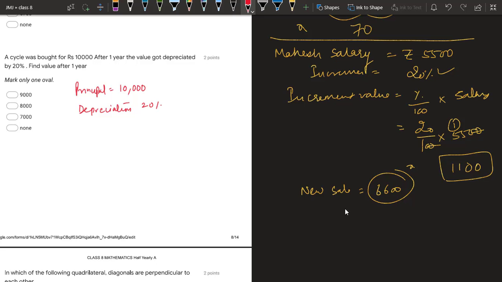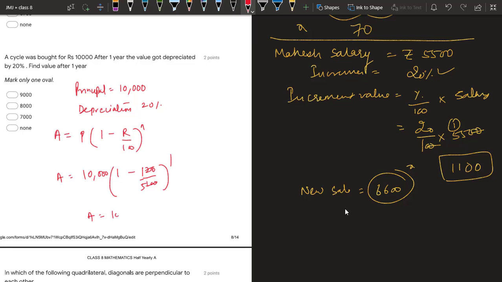So we have seen in the case of compound interest that there is a formula for depreciation, which is amount is equal to P into 1 minus R upon 100 power n. So here this amount will be given by 10,000, 1 minus 20 upon 100 power 1. This is 1 upon 5, so it becomes 5 minus 1, 4 upon 5.